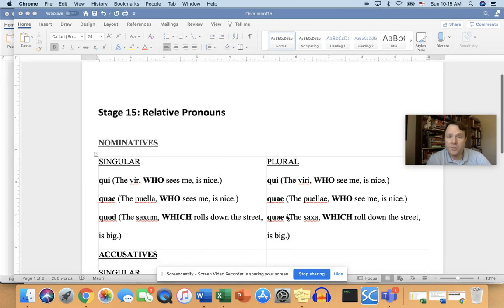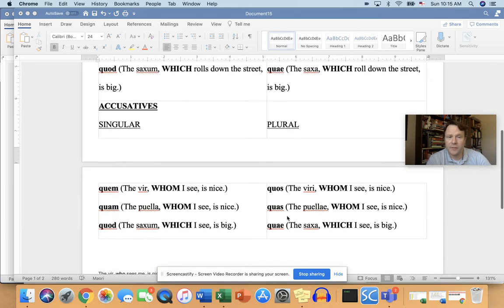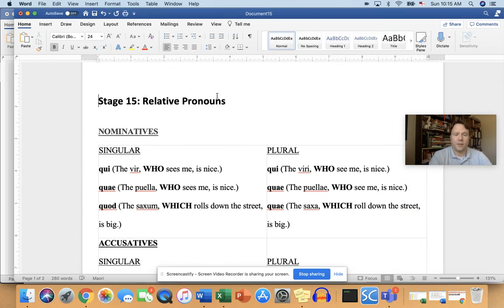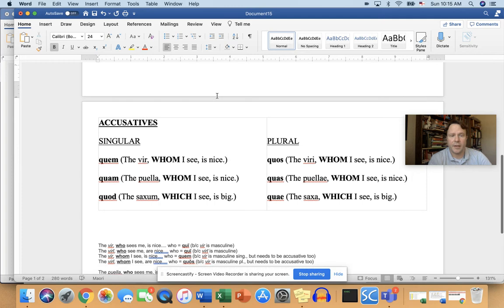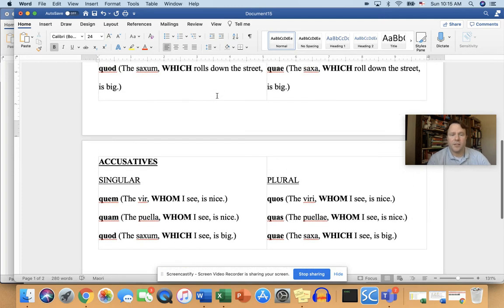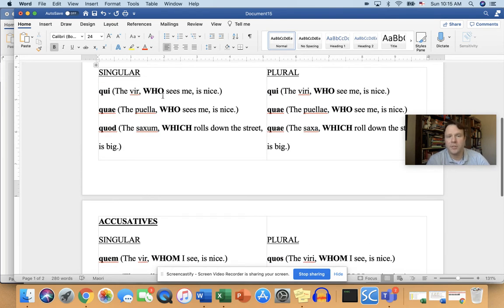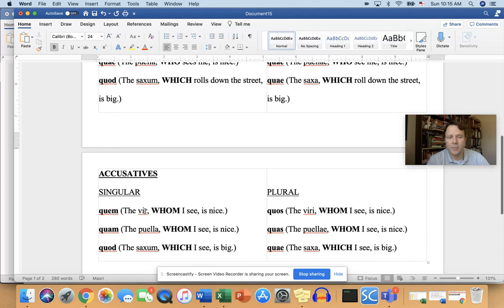And so the accusative would be used, of course, if it is the object. Let me get this down on one single page here. It might help us out. So the accusative here is used when it is the object of that verb in the relative pronoun clause. I've used roughly the same sentence, but notice up above it was the man who sees me. Well, here it's the man whom I see.